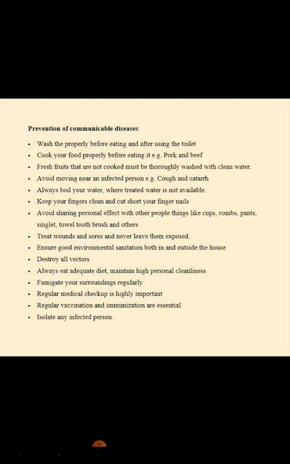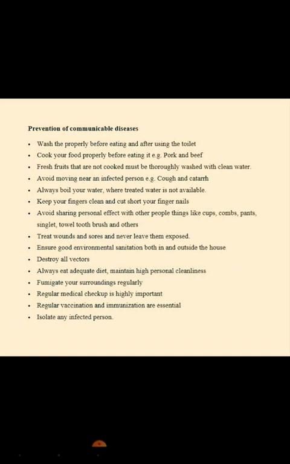Now, ensure good environmental sanitation, both in and outside the house. That is necessary, and that is how you should always ensure good hygiene. Destroy all vectors. Always eat an adequate diet, maintain high personal cleanliness, and fumigate your surroundings regularly. That is also necessary. Regular medical checkup is highly important.